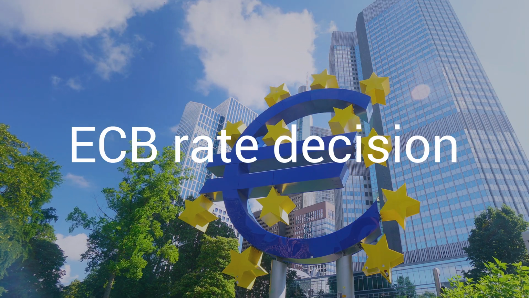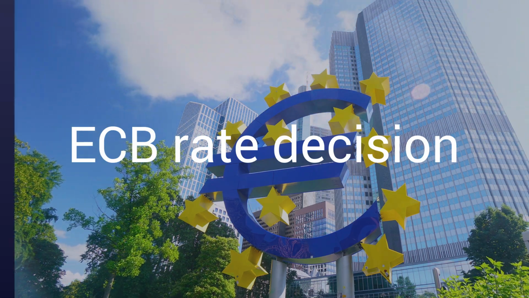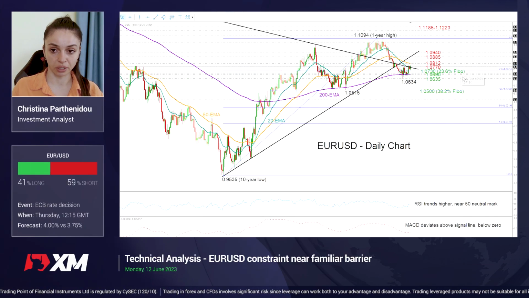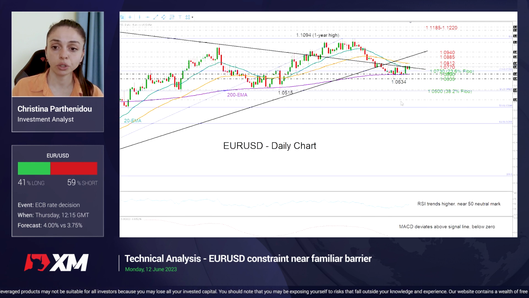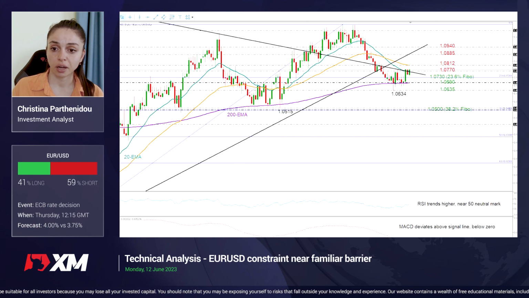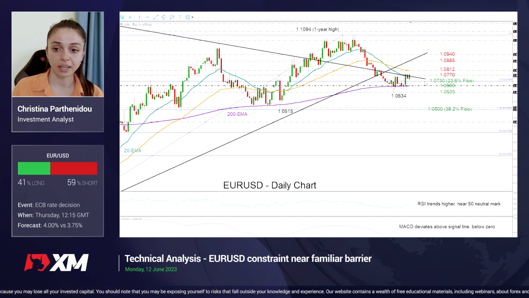And now turning to the ECB rate announcement and euro dollar, investors are certain that the central bank will deliver another quarter percentage rate hike. That is fully priced in, so the rate decision itself may not affect euro dollar much. Nevertheless, surprising hawkish communication could boost euro dollar above this falling ascending line at 1.0770. The 50-day moving average could block the way higher at 1.0812 in this case.